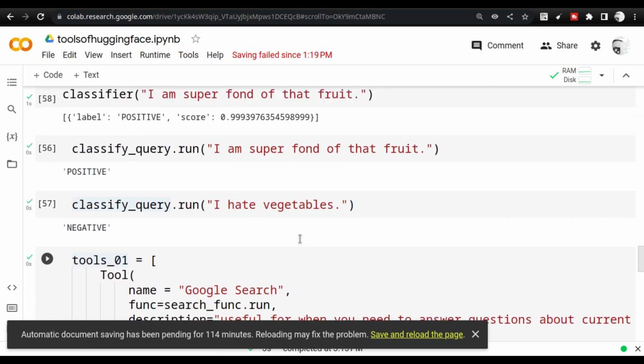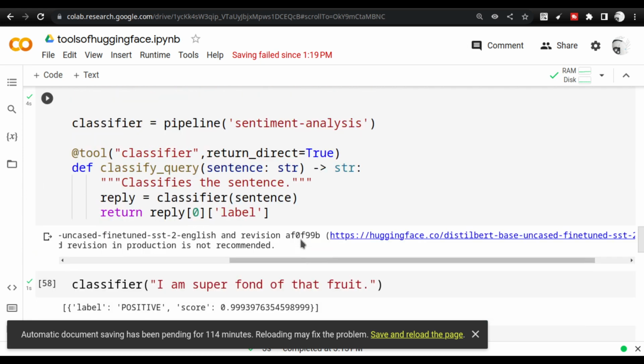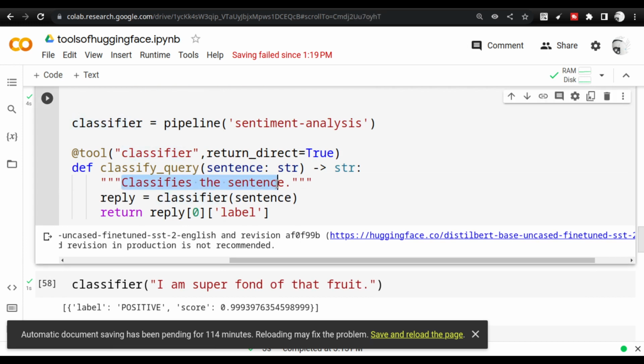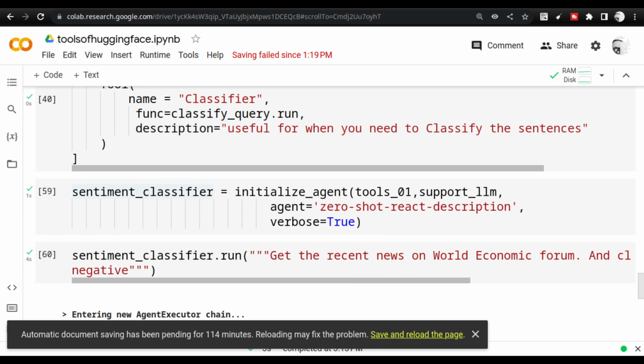So that is what I am trying to say. You can use the models, but the prompts are actually the key drivers. You see this particular description here? This is also something that is read by the large language models. So all these things, the classifier, classify the sentence, you have to give properly. These are read by the large language models and the LangChain objects before it is used. So now, let us go back to the PDF.